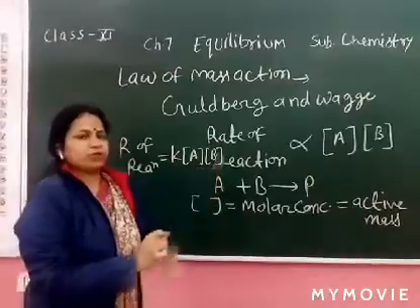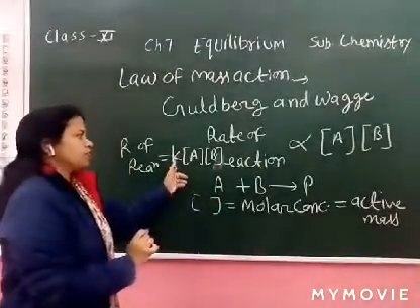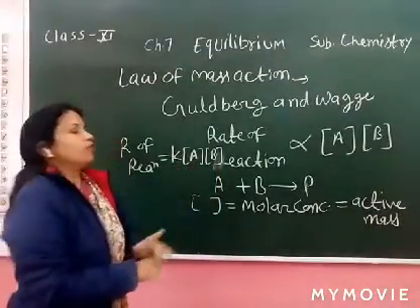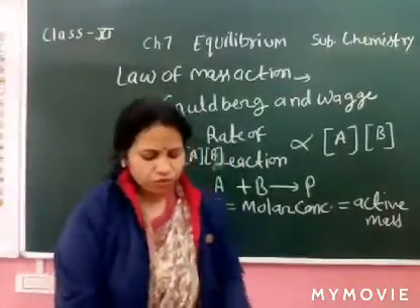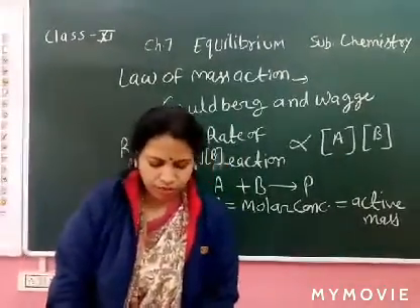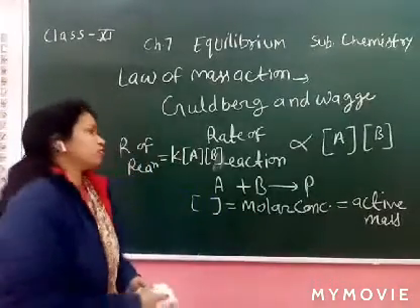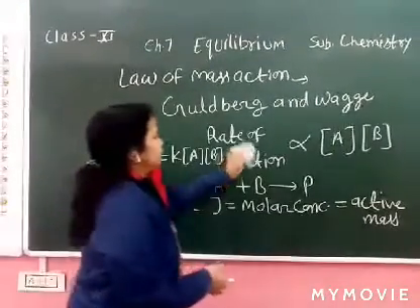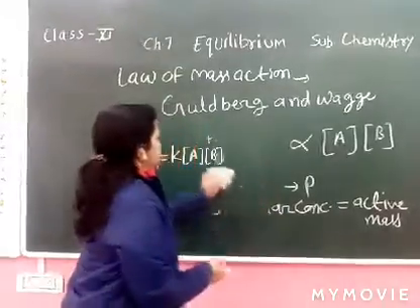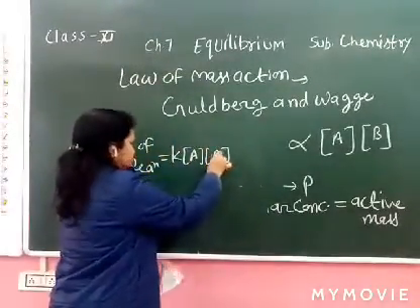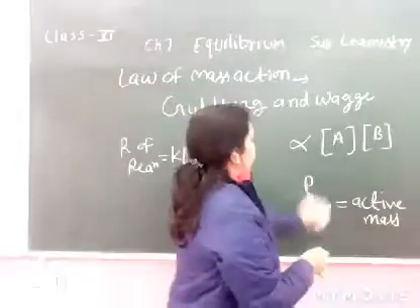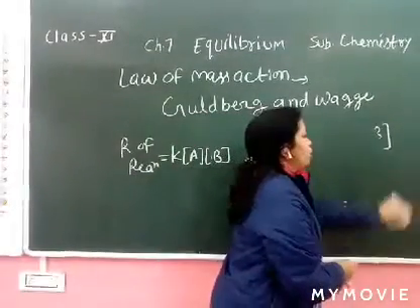When we remove the proportionality sign, we write rate of reaction equal to K[A][B]. This K is also called the rate constant and velocity constant.